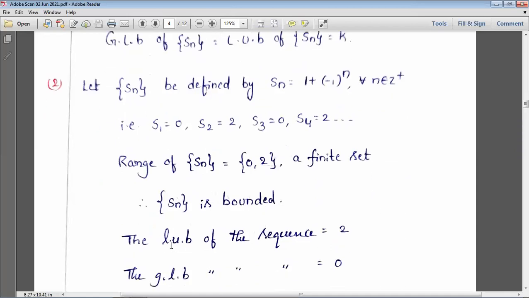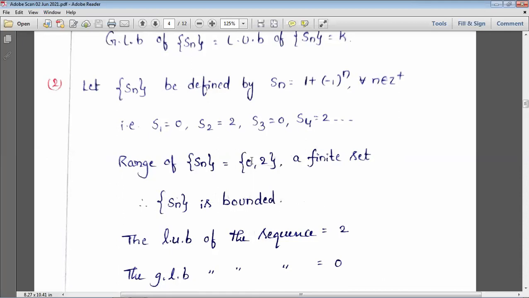That is why here we wrote: least upper bound of the sequence is 2 and greatest lower bound of the sequence is 0. Among 0 and 2, the lowest one is 0, and that is the greatest lower bound. And next, least upper bound. Here the upper bound is 2 and that is the least upper bound. If so many numbers existed, first we have to choose the upper bounds and the least of those should be the least upper bound.